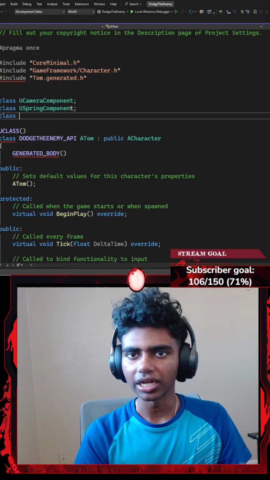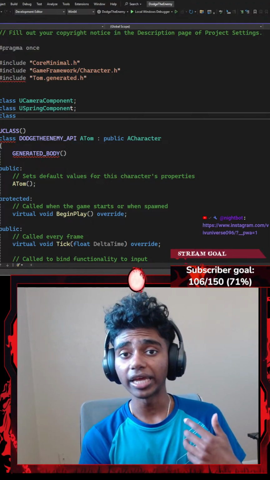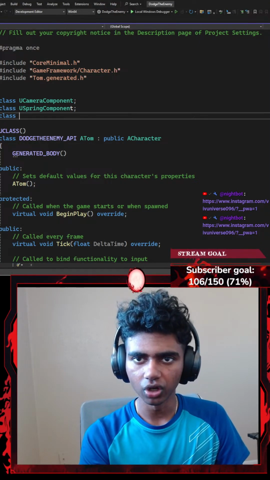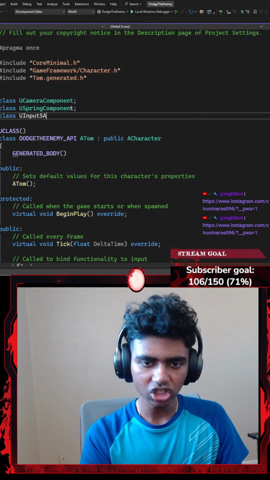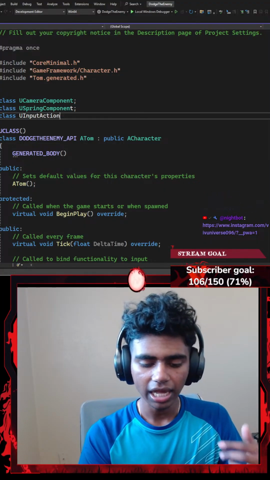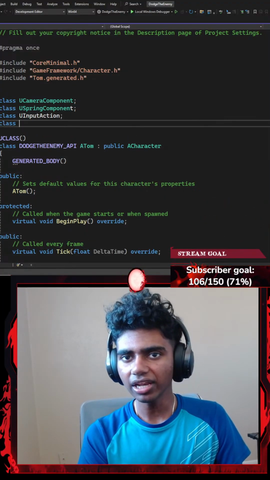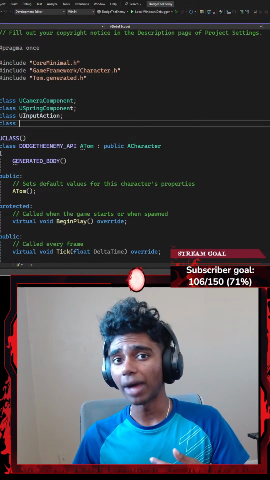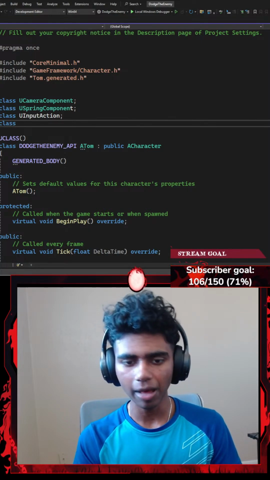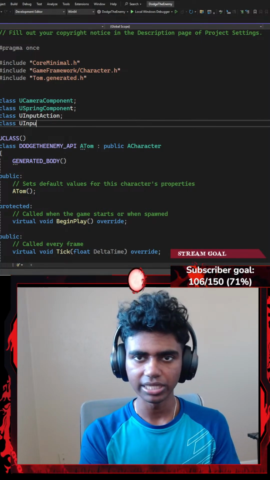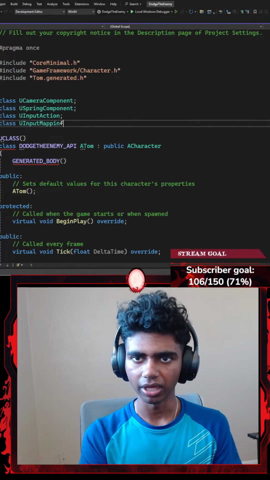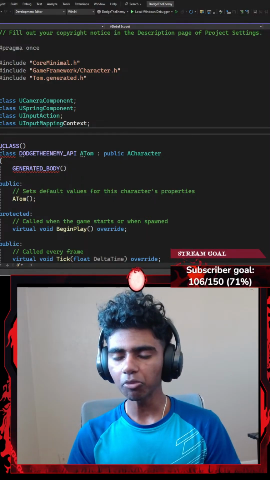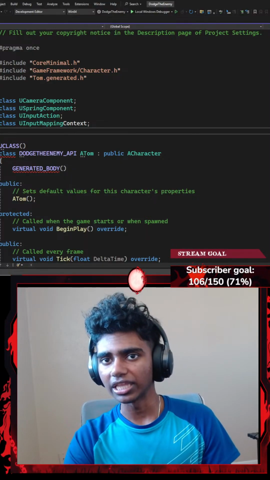And then what else would I need? I might need another class for my input actions because I have a bunch of input actions. So I'm gonna go with something like a u input action. Let's go with something like action, ending with a semicolon. And then let's see. Since I have input actions, I might need my input mapping context as well because I did create an input mapping context. So I'm gonna go with something like a u input mapping context. There we go.